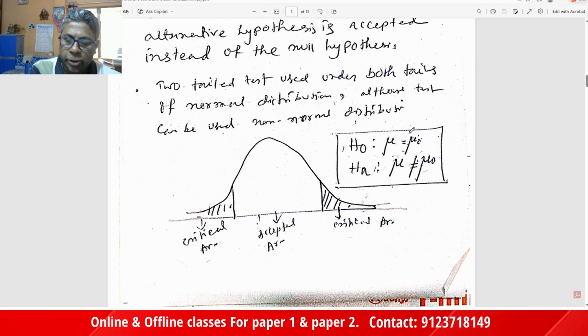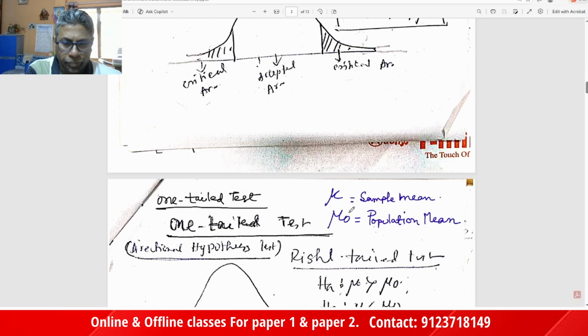So these are the expressions: H0 is mu equal to mu 0, HA is mu not equal to mu 0.